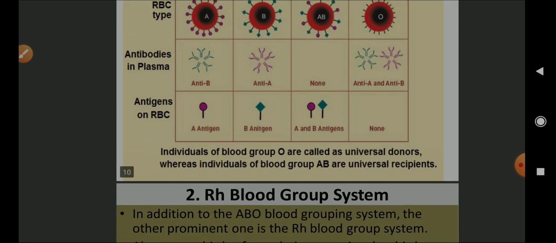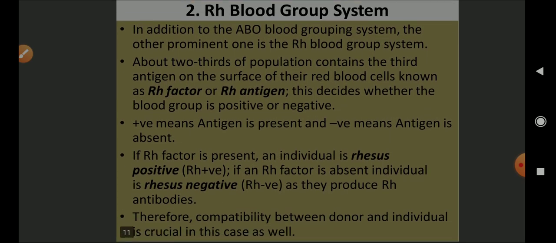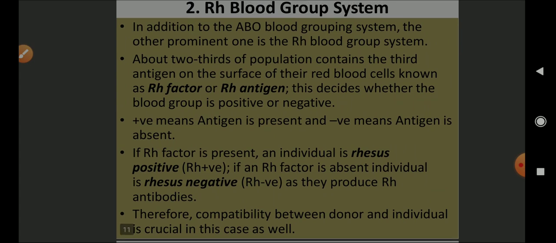Compatibility is very much important. Let us go to the RH blood group system. In addition to the ABO blood grouping system, the other prominent one is the RH blood group system.